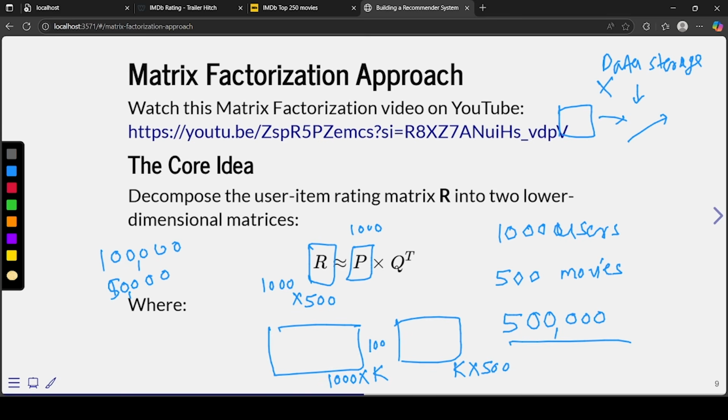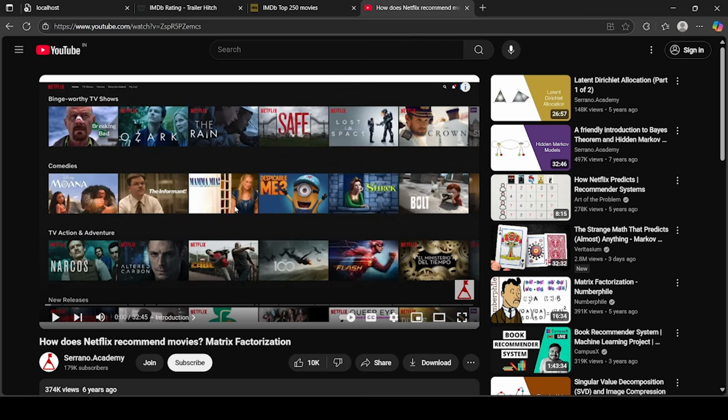I'll recommend that you watch the YouTube link given here, which I'll show you. It's called How does Netflix recommend movies, matrix factorization, by Serrano Academy.